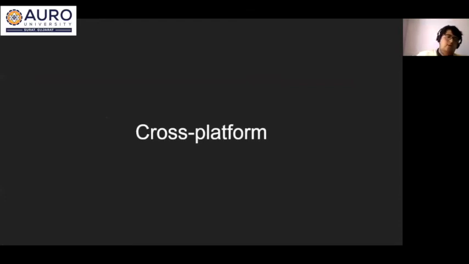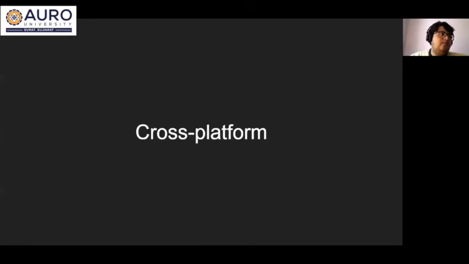So what is cross platform? Why do we need it? Let's say I want to develop an e-commerce application for web, Android, and iOS. Do I need to build three different front ends for three different platforms, like one project for web, one project for Android, one project for iOS? It is quite difficult for a developer to maintain three different projects at the same time, add new features in that, and roll out at the same time.